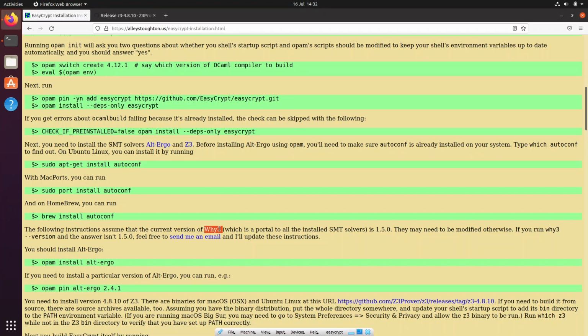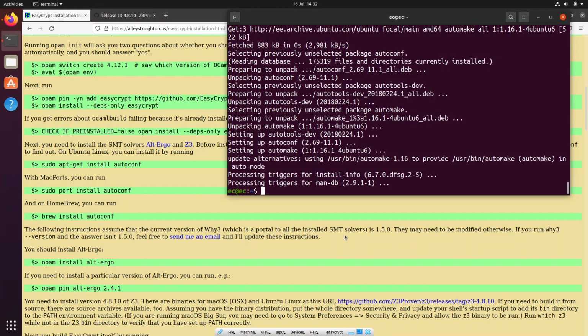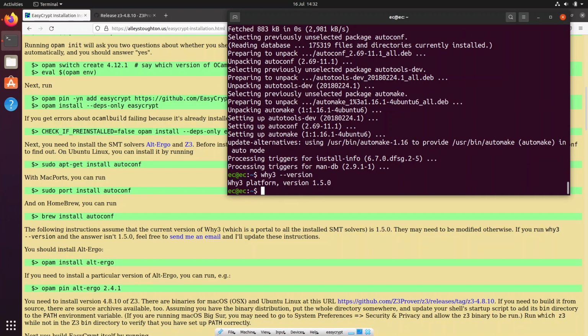We got Z3 when we installed EasyCrypt, but we can still check to make sure that it is there. So okay, autoconf has been installed. So we need to do z3 version. Yeah, so it says it's 1.5.0. So we have it, and now we need to